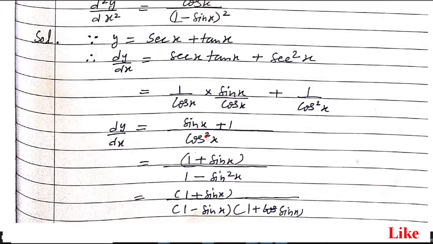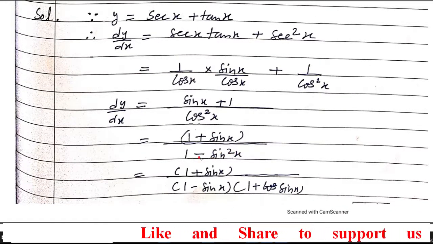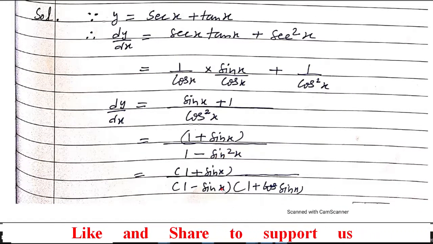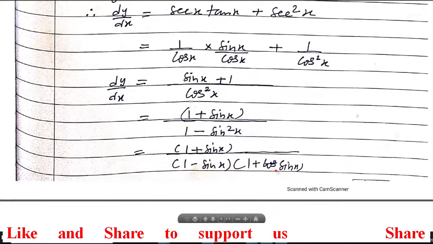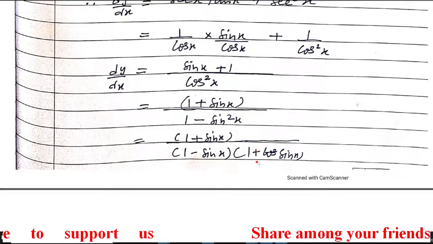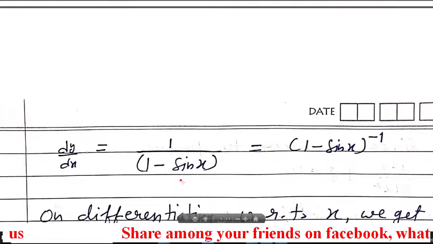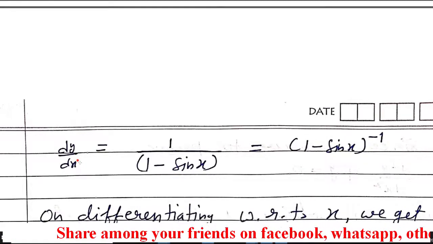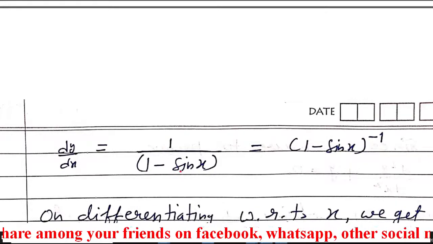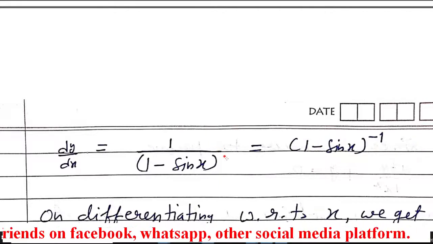After taking the LCM, you will obtain cos square x. From the 10th class identity, sin square x plus cos square x is 1, so cos square x you can replace by 1 minus sin square x. Use here the a square minus b square formula, that is (a minus b)(a plus b). By that you will see that these two brackets are alike, so they will cancel each other. We are left with only this bracket. Since we have to find the second order derivative, just shift this fraction into the numerator so that we can avoid the fraction differentiation problem.